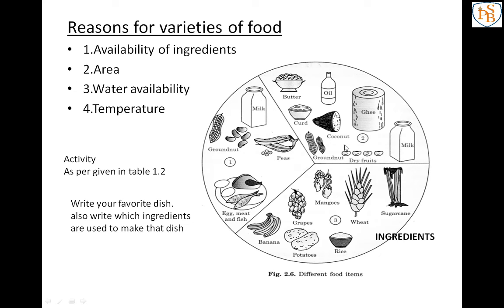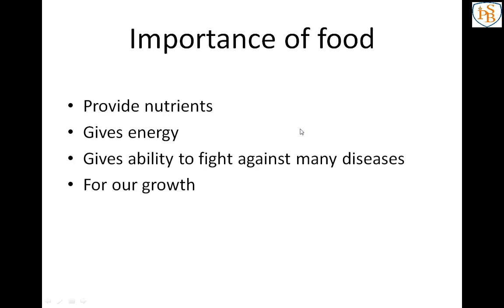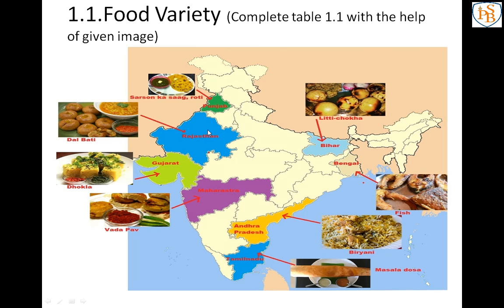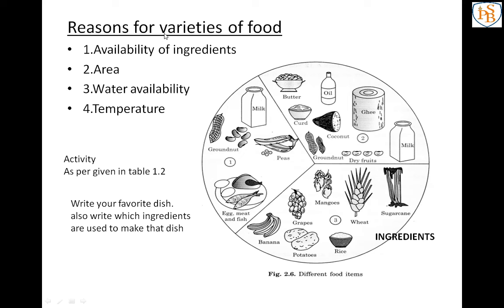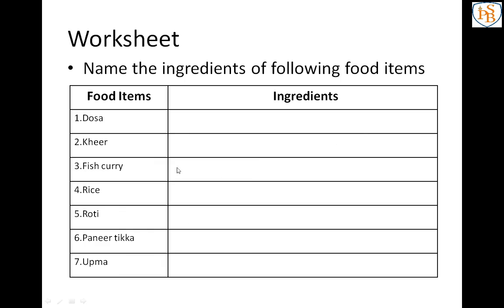I hope you all understand what is meant by food, what is the importance of food, then how the food is different in each state, in each area, then what are the reasons for varieties of food. That is availability of ingredients, area, water availability and temperature. And the last one is the worksheet. Whatever we have learned today, you have to write in the worksheet.